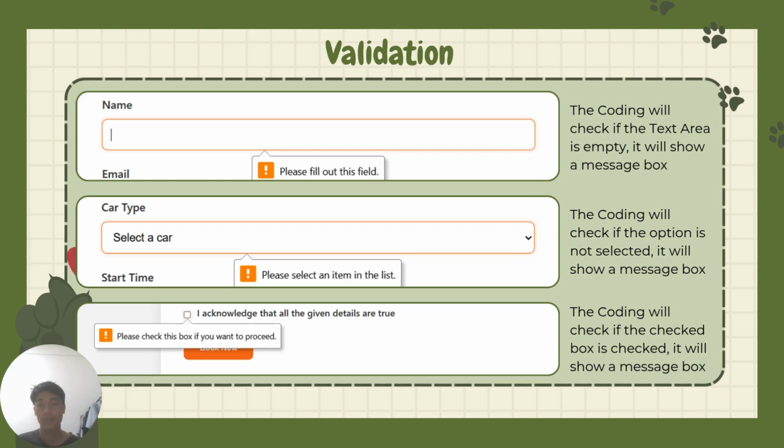And the last one is the checkbox. If you didn't click it, there's a recommendation. You have to check this box if you want to proceed. There's a message box that will appear and it will show you you have to check the box to proceed. So I think that's all from my part.